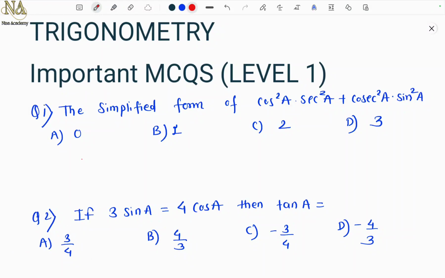Trigonometry important multiple choice questions for level 1. So let's begin.